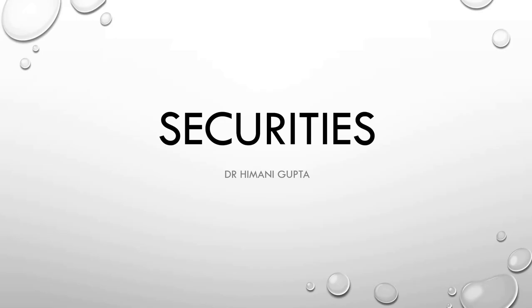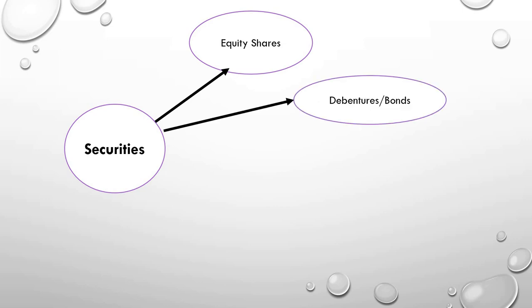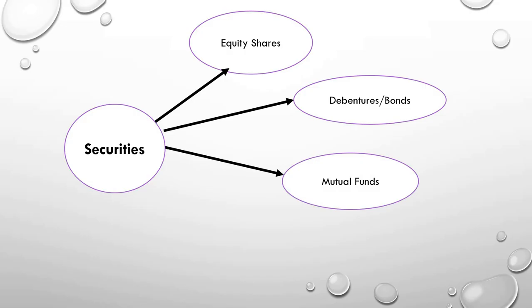Now what are securities? Securities are financial instruments which are issued to raise funds. As we are aware, whenever we want to raise funds, we need some kind of securities. Securities are divided into different parts. First is equity shares, that means I can raise funds with the help of equity shares. Second is debentures and bonds, or even I can say debt. Third will be mutual funds, and fourth will be derivatives.